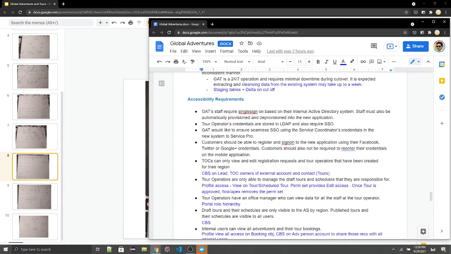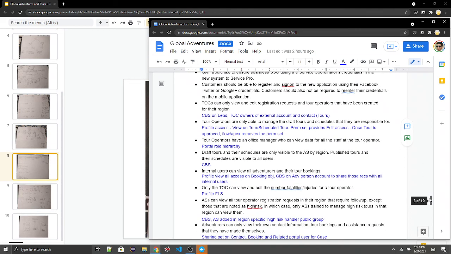Accessibility requirements. The requirements around Active Directory, LDAP, and SSO we already covered in our system landscape. So we'll look into the sharing needs here. TOCs can only view and edit registration requests and tour operators that have been created for the region. For this, we'll use CBS, criteria-based sharing, on lead. TOCs are owners of the external accounts and contacts.